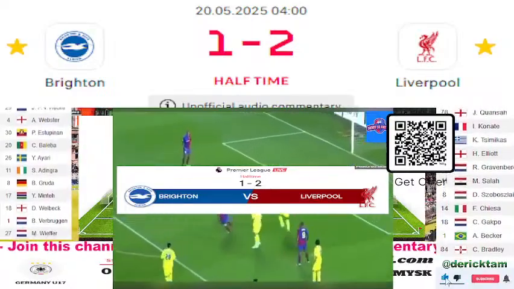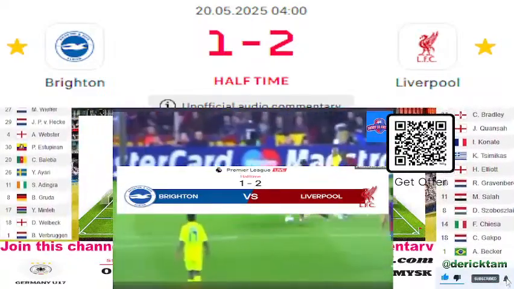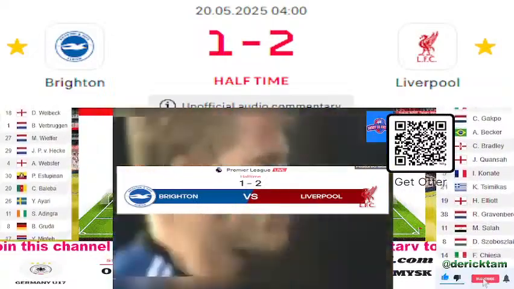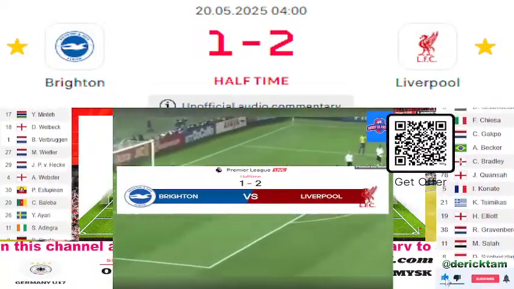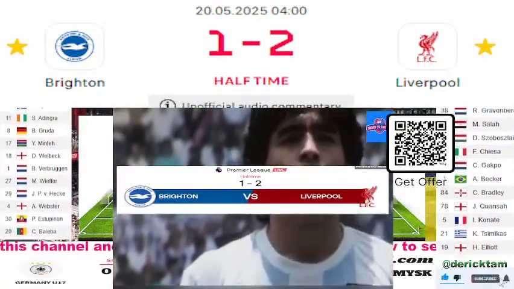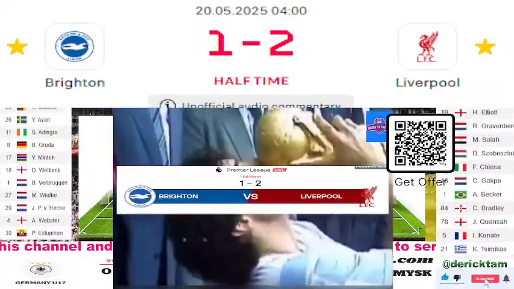It's a simple little touch of the ball, and he continues his run as he overs it. Elliott just slips it down the side. He's got the room to do whatever he wants, takes a touch. Yes, it's a cross, but it goes straight to the top corner. It's a wonderful finish for Liverpool. Brighton have been all at sea first half.